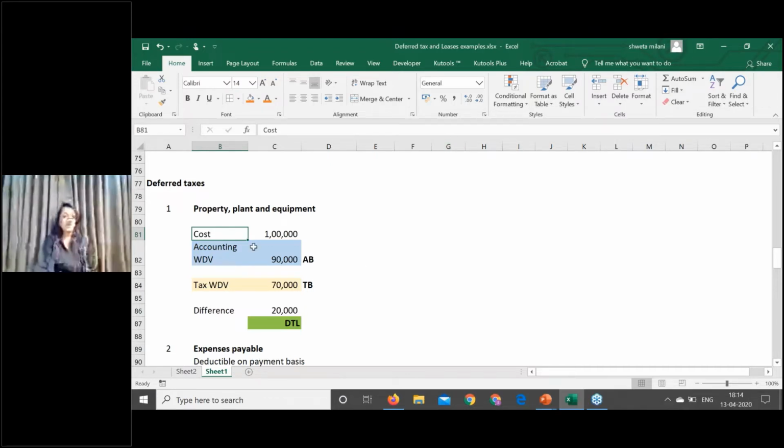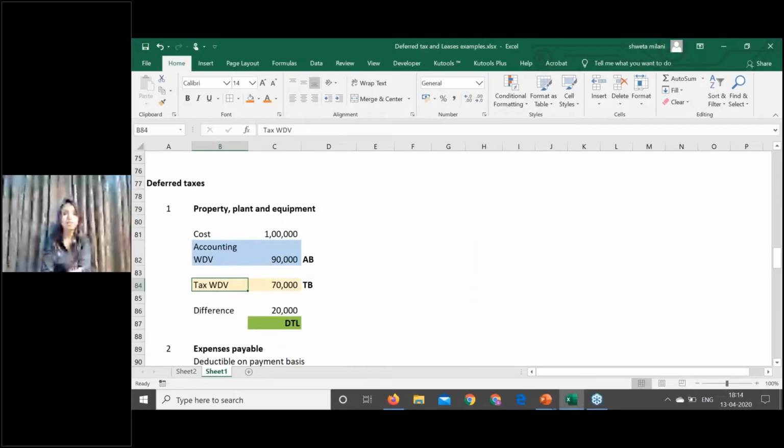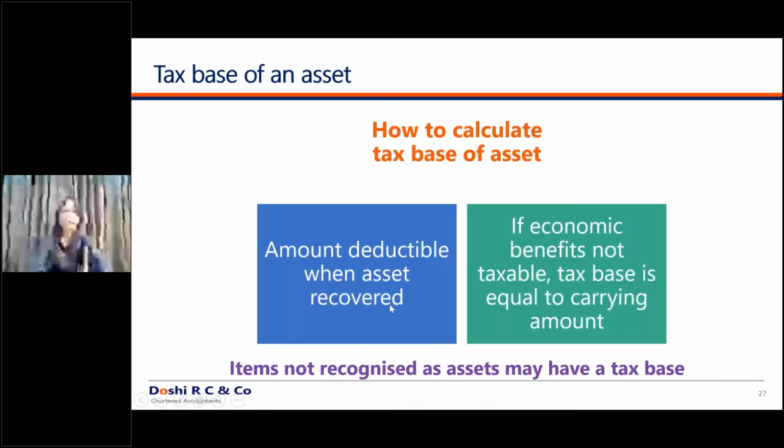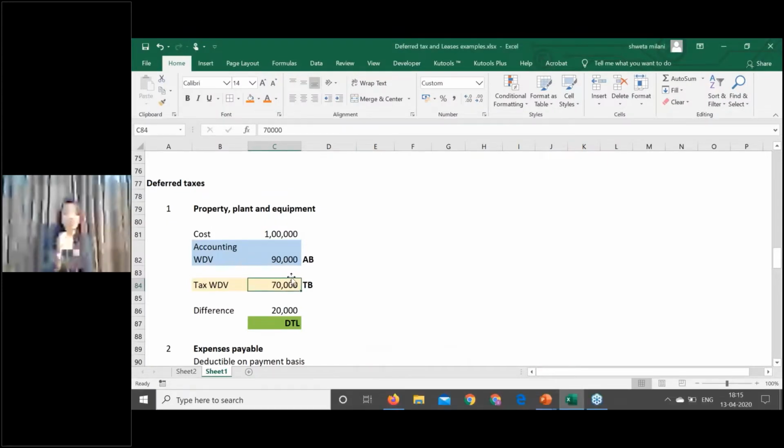Let's go by the definition. By logic, you would also understand the tax base is 70,000. What is the tax base of the asset? The amount deductible when the asset is recovered. So in the future years, how much is the depreciation that is allowed for you as a deduction? It is 70,000. So if you go by the definition also, the answer is the same. The tax base of the asset is 70,000 because you will get a deduction of 70,000 as depreciation in the future years.